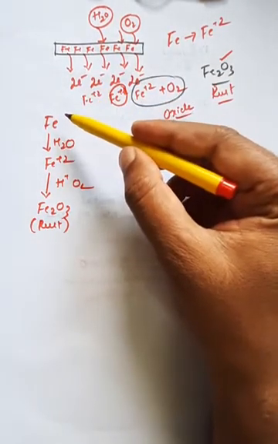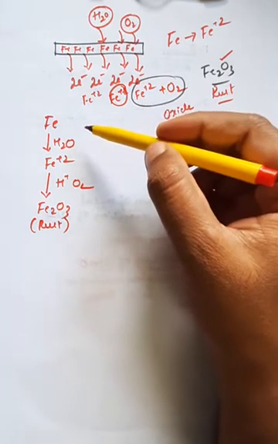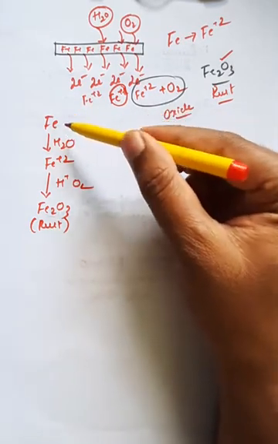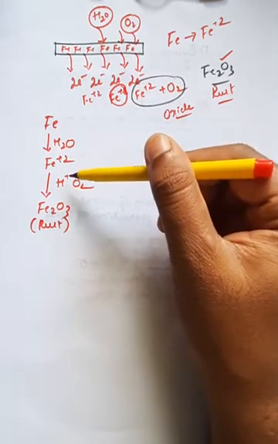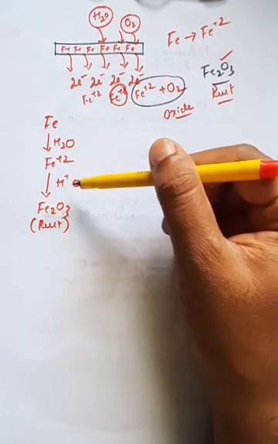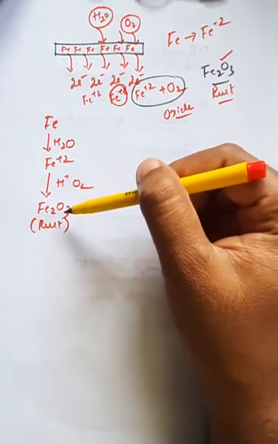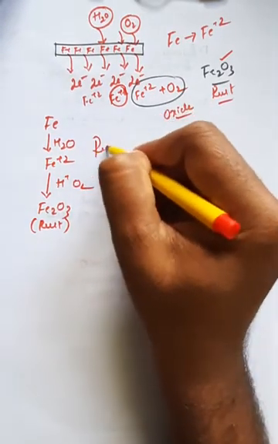Initially the iron was pure, but the atmospheric water molecules present in the form of moisture attack the surface of the iron, and it is converted into Fe+2. Further, on the addition of more oxygen present in the atmosphere, it is converted into Fe2O3. That Fe2O3 is called rust, and this is one complete redox reaction.